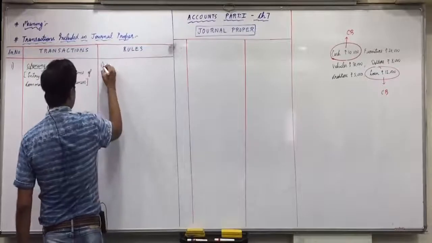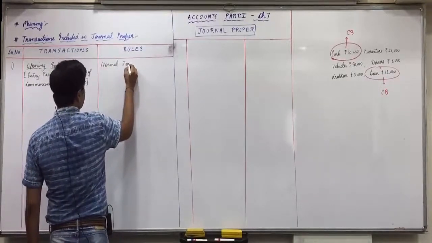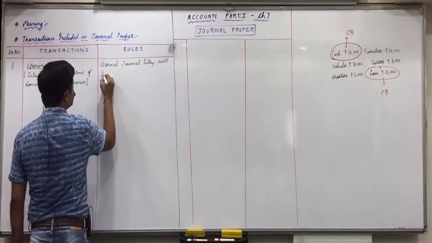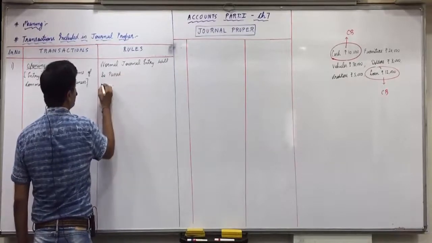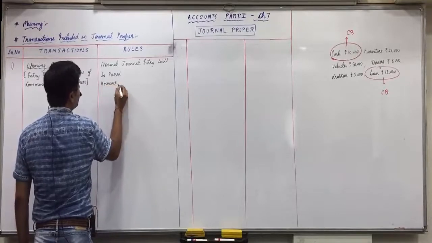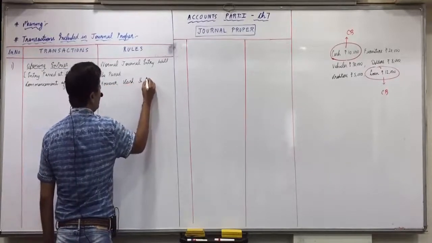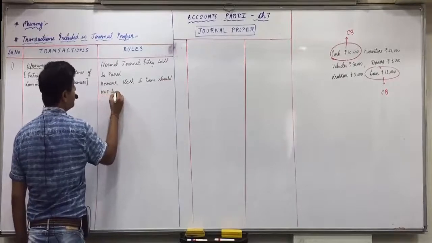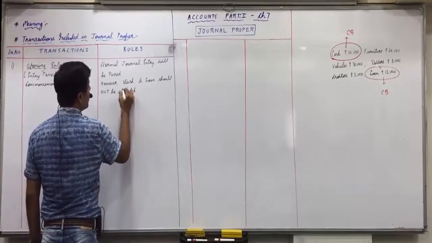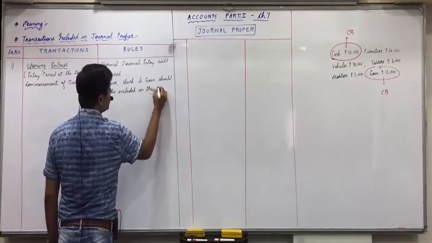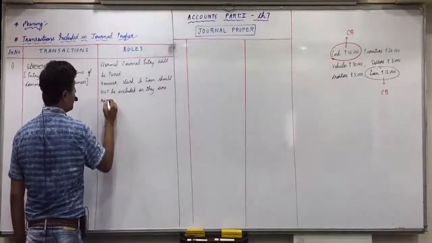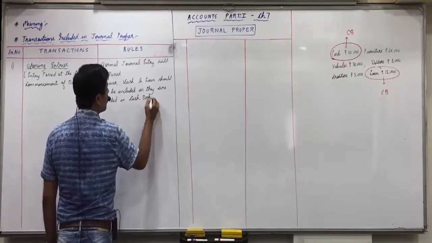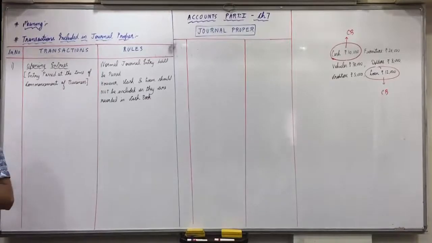So, write down: normal journal entry will be passed.